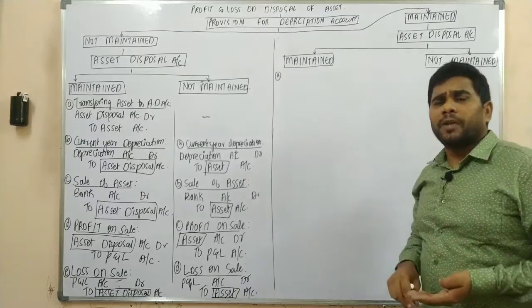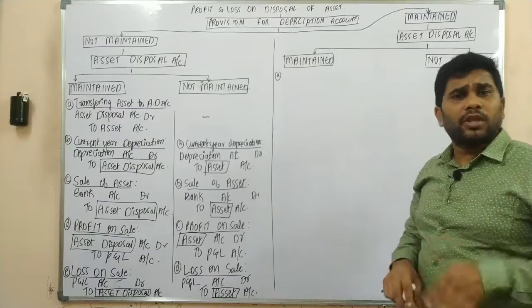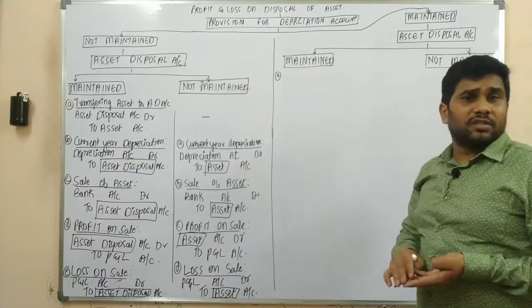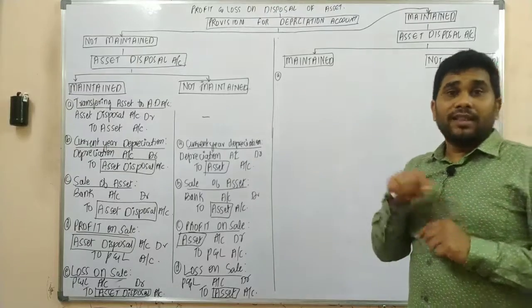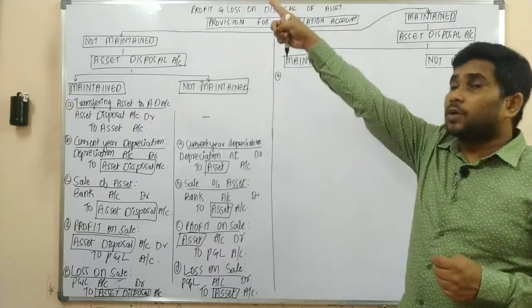Sir, for what purpose are we preparing the asset disposal account? Only to know the profit or loss on sale of the asset. Yes, sir. So in that case, in the year of sale, this asset should be transferred to that separate account.